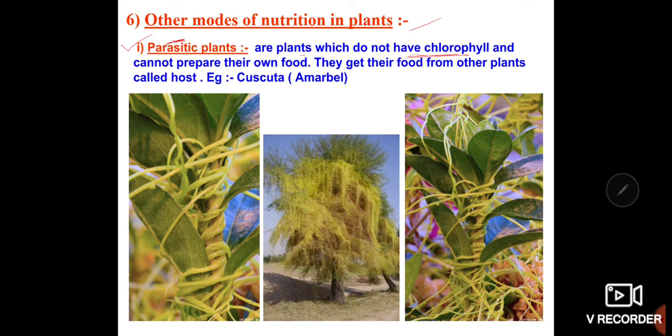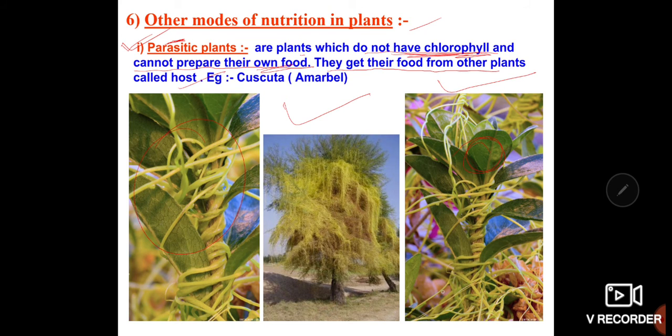Some plants are not green in color, and that is because of a lack of chlorophyll. Keep in mind, these are plants which do not have chlorophyll. If chlorophyll is absent, then the plant is not able to prepare its own food. Hence, plants which do not have chlorophyll and cannot prepare their food are called parasitic plants, and they get their food from other plants called the host.